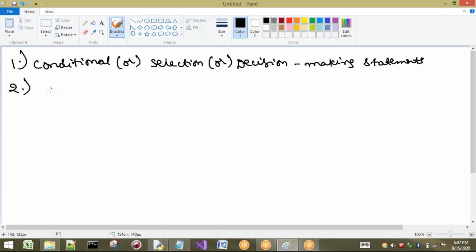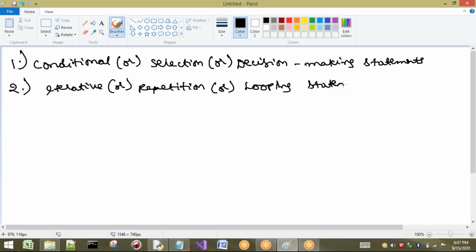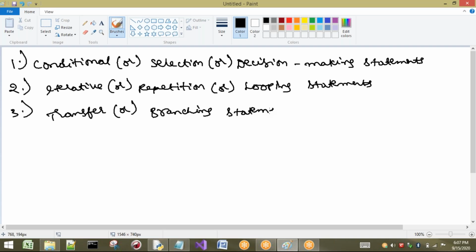Next, the second type is iterative statements, or we can say repetition statements, or sometimes loops or looping statements. And the last one is transfer statements, which we can consider as branching statements. We will see each and every statement in detail.